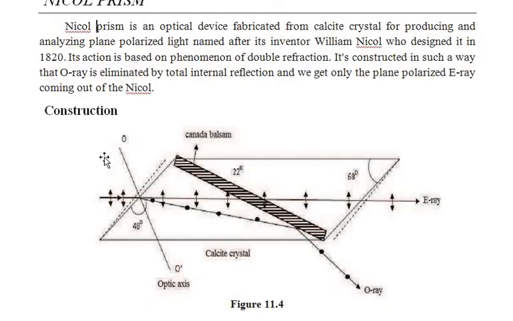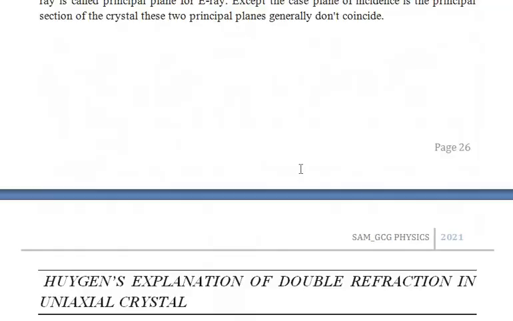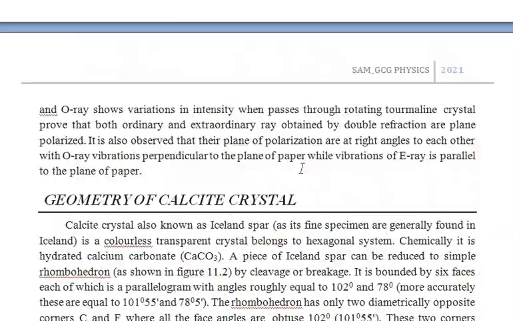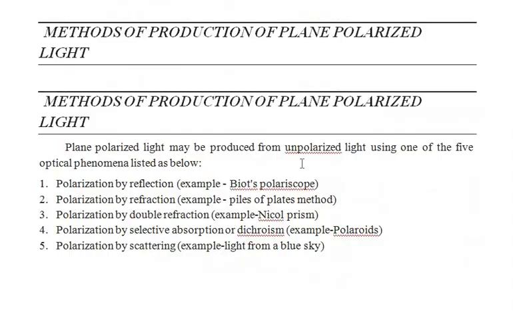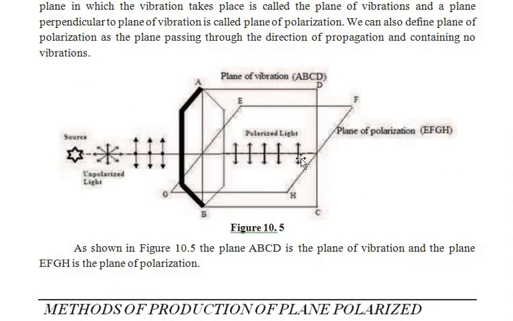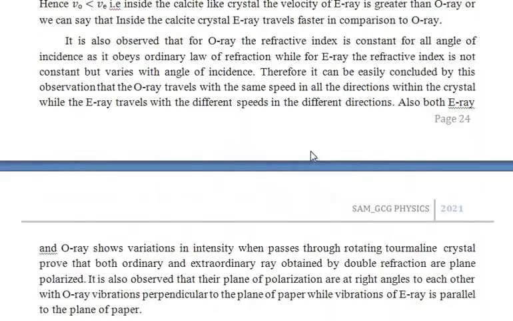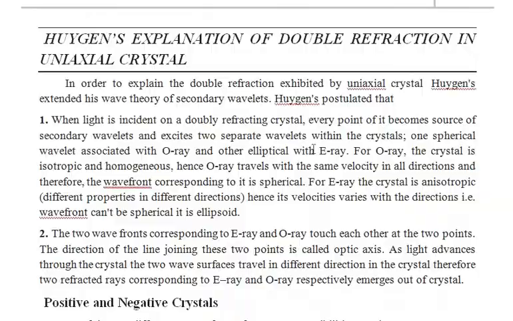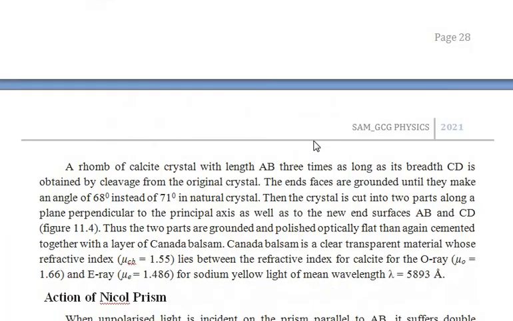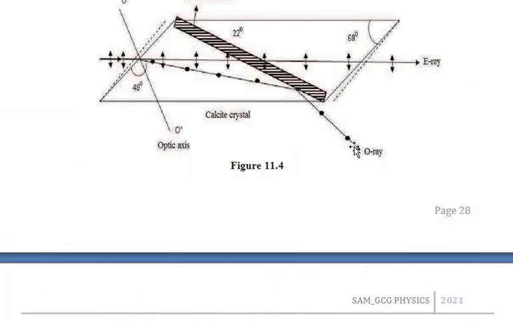Such a Nicol prism is used in the previous experiment, where plane polarized light is observed. Such plane polarized light contains only one type of vibration here, and the other type of vibrations, which comes out in this direction, can be absorbed by the black paper or black paint.